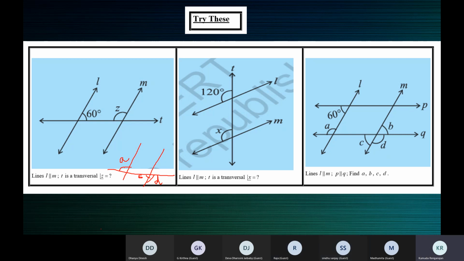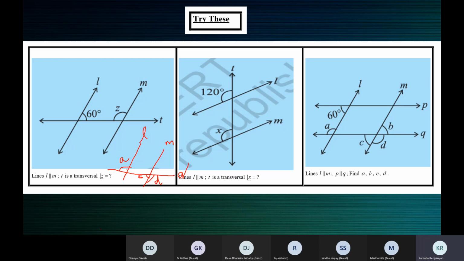Now let us understand. Which is a transversal, children? Let me mark now. Tell me which is a transversal. This is L, M, and this is Q. Ma'am, if we consider L and M as parallel lines, then P and Q are transversals. No, children, I told you, L and M are parallel lines. Madhumita, please, we'll talk only about three lines at a time. We'll forget the fourth line. Which are the two parallel lines? Which is a transversal here? Ma'am, L and M are the lines and Q is the transversal. Yeah, L and M are the parallel lines.